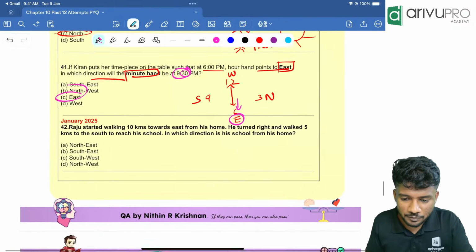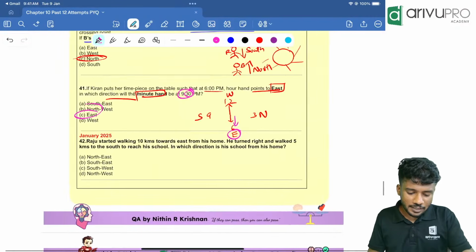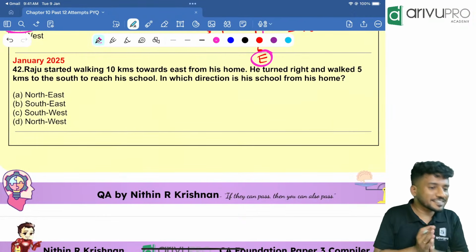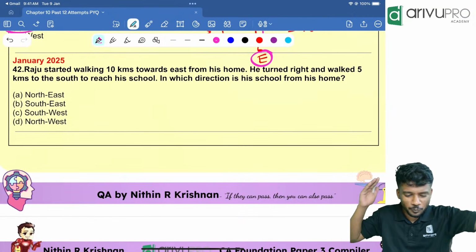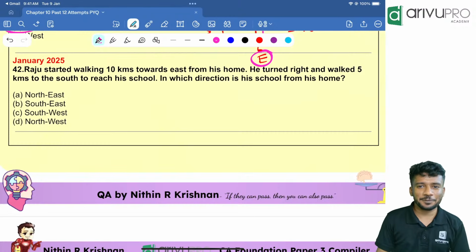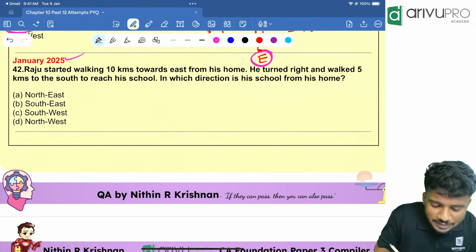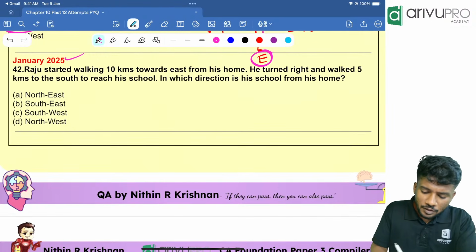8:15 is the time for the next live. Now we are starting off with the Jan attempt, one of the easiest attempts in the previous years. Okay, people, I hope that this attempt will be easy for you guys. Then Jan 2025.